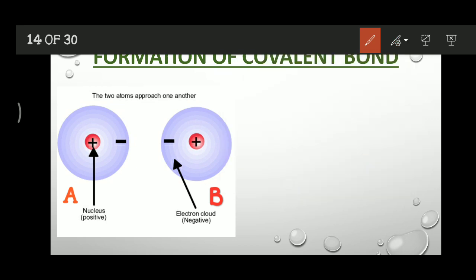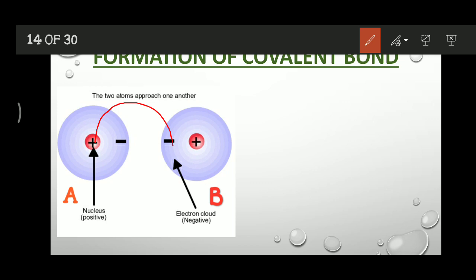So listen carefully. There is a nucleus in atom A. The nucleus of atom A, which is positively charged, holds its own electron, but when the other atom comes close enough to this atom, the force of attraction of the nucleus of atom A applies a force of attraction on an electron of atom B. So I write here a red color line.